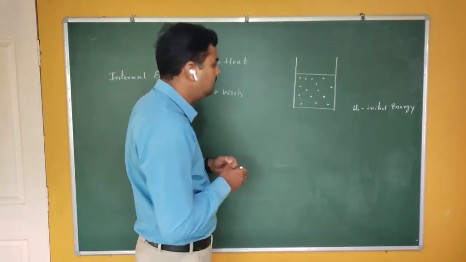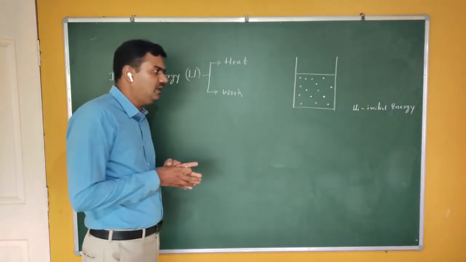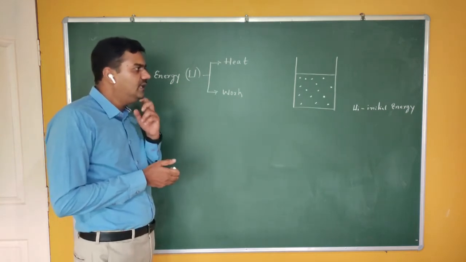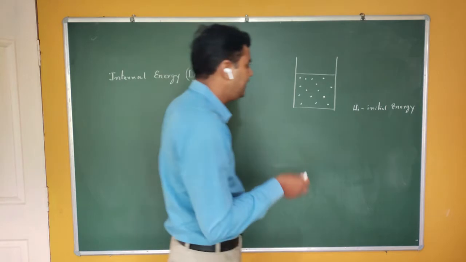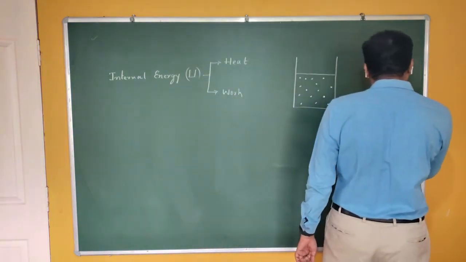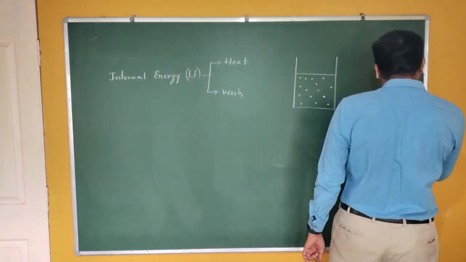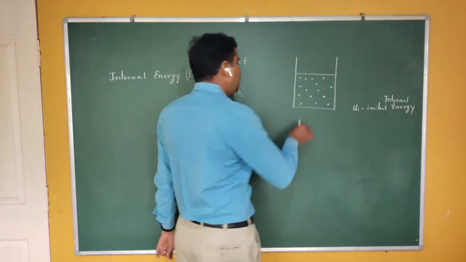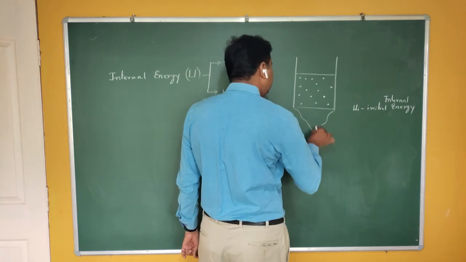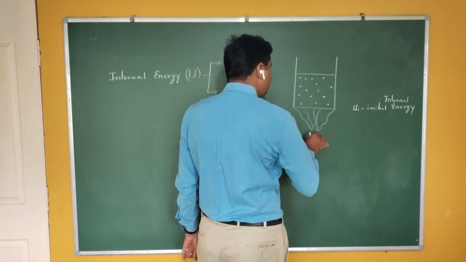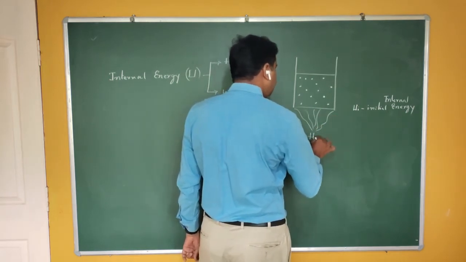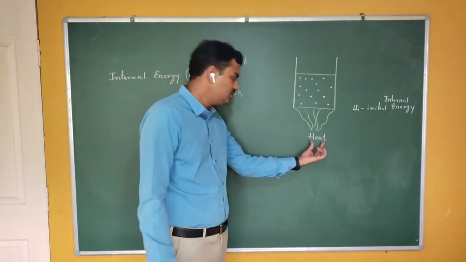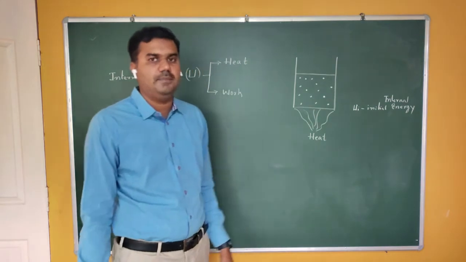So there are two possible ways in which you can increase the internal energy of the gas. Number one is, if you supply heat to this particular system, that means heat is flowing from the surrounding to the system, then what happens?